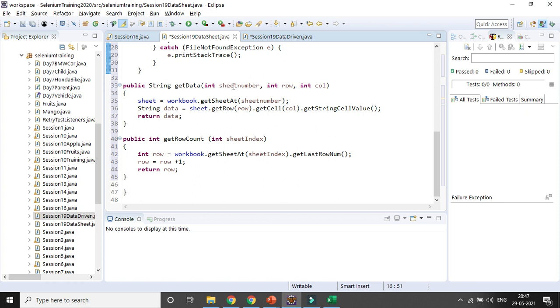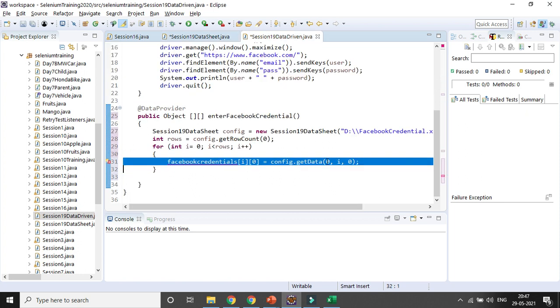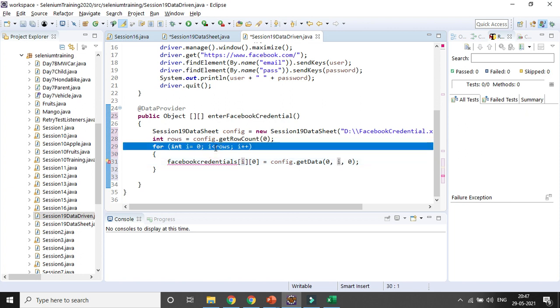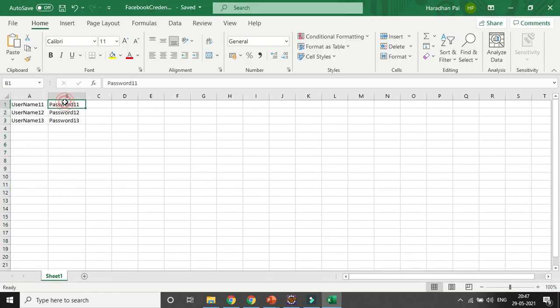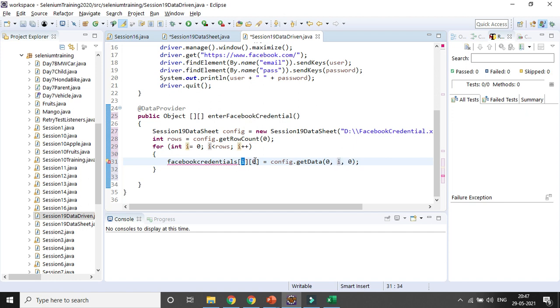For the seat number, definitely it will be the first seat, so I am giving the index as 0, and row is the variable part, so it will take all the rows one by one, and column is for the user ID, stored in the first column, so I am giving it 0. For the second, password column, I will give it 1. Here you can see I, 0. That means this is the row and this is column number 0.